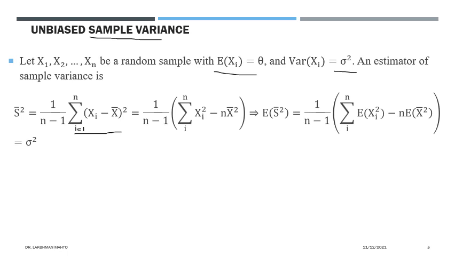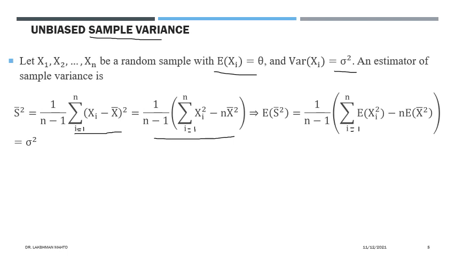If you simplify it, it will take this form. The simplification is very simple because it is just algebraic calculation with the summation. And afterward, try to find the expectation of this sample variance S square.